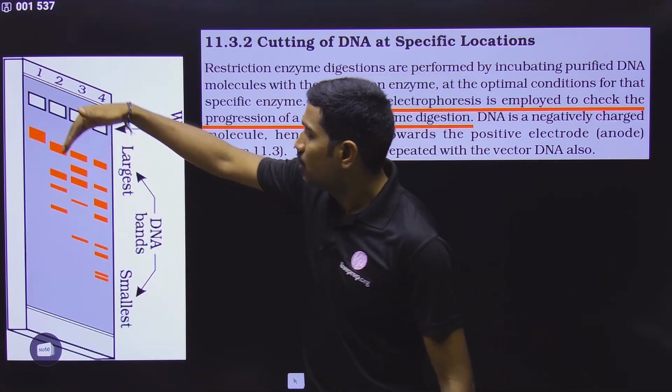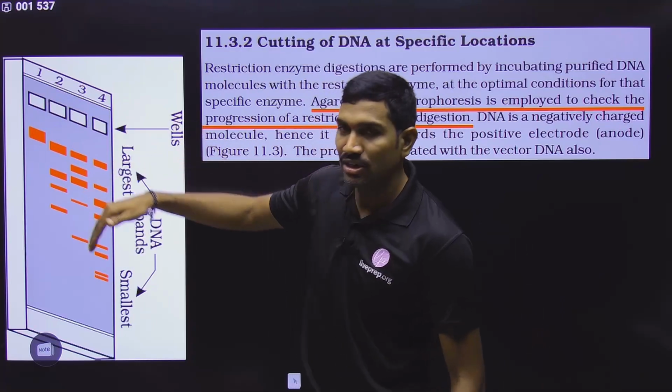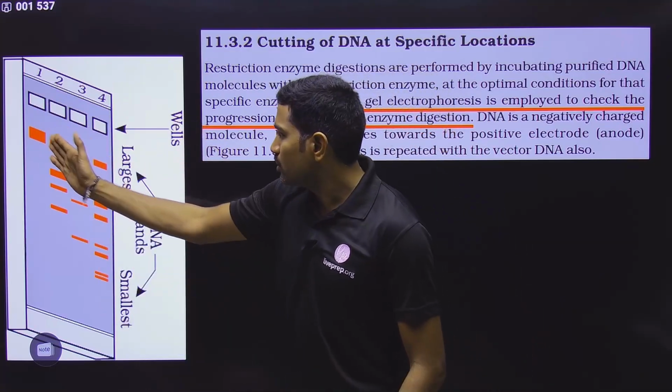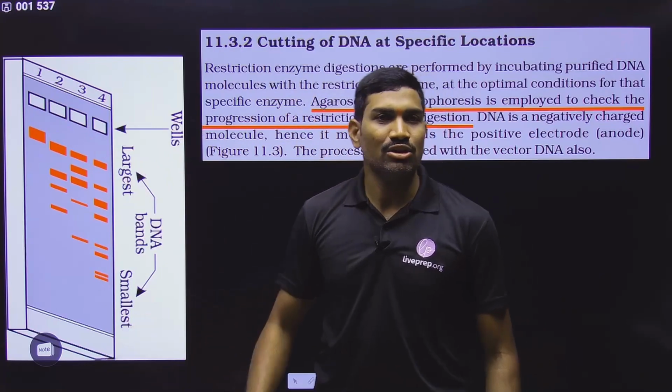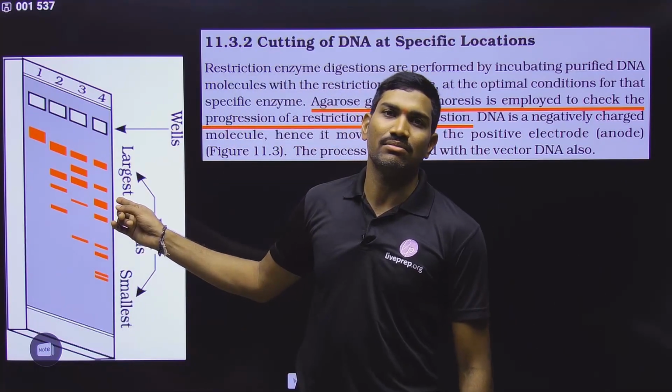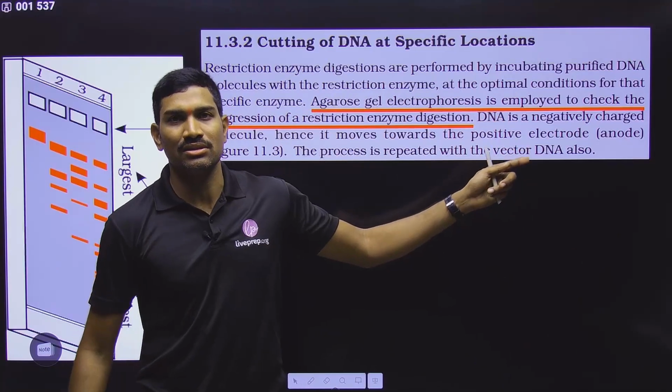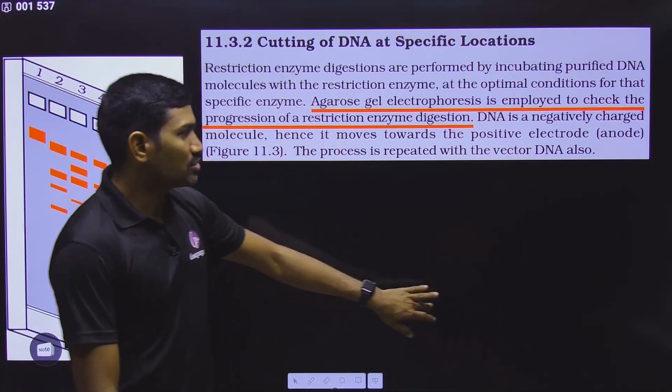So in this way, what is the level of digestion? How far has the restriction enzyme digestion been completed? That also you can observe with the help of agarose gel electrophoresis. This is the sentence, and this is the diagram. This diagram is related to this particular sentence. So in this way, interlink these points also.